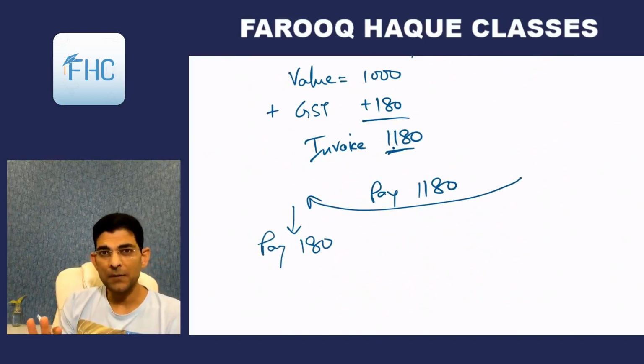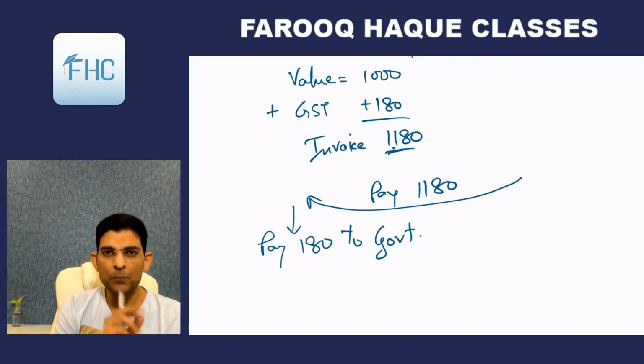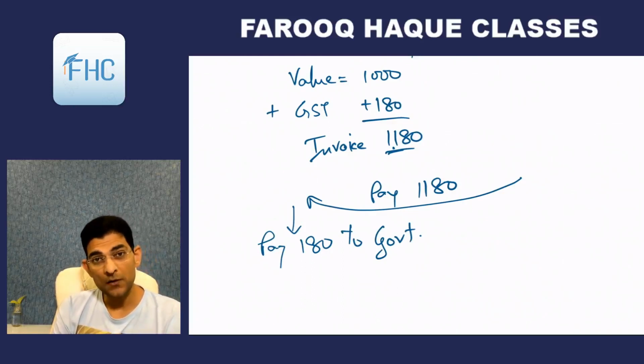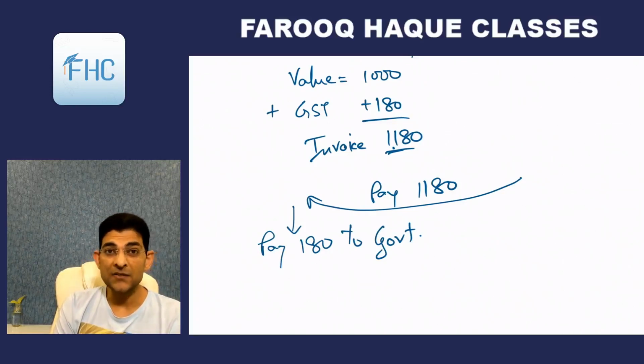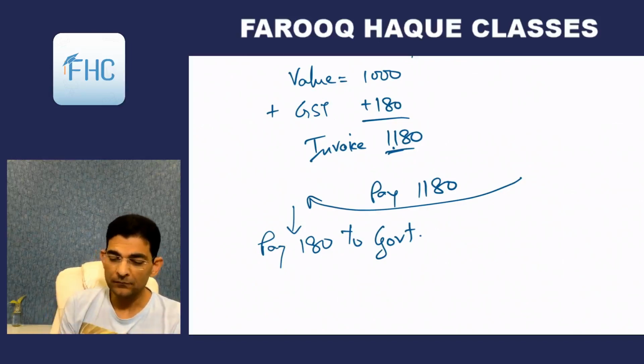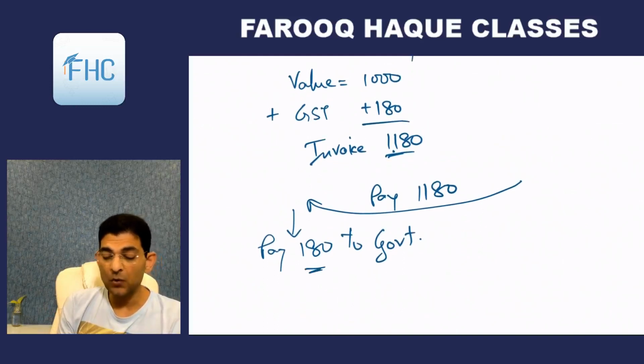If the supply is made and the bill is made, the supplier is liable to pay 180 to the government, the central, state, as the case may be, depending upon inter or intra state and what is the component of CGST. CGST will go to the central government, SGST will go to the state government, and IGST will be first paid to the central government and then the central government will hand over the portion, half of it, to the state governments. Okay, so this 180 will be paid to the government.